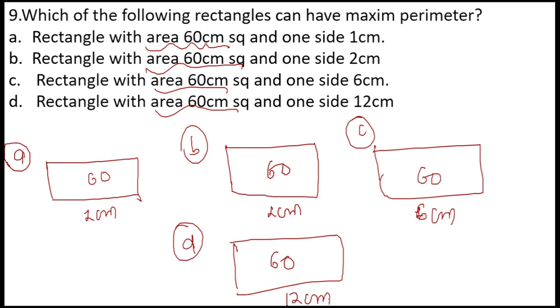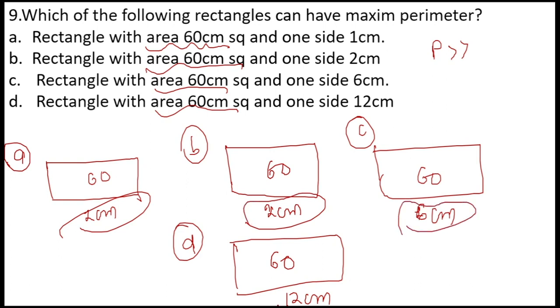What you have to understand over here is, which of the following is going to have maximum perimeter? Maximum perimeter. Here we can clearly understand that the side they have mentioned is different. The side given for the first rectangle is 1 centimeter, for the second rectangle is 2 centimeter, for the third is 6 centimeter, and the fourth is 12 centimeter.